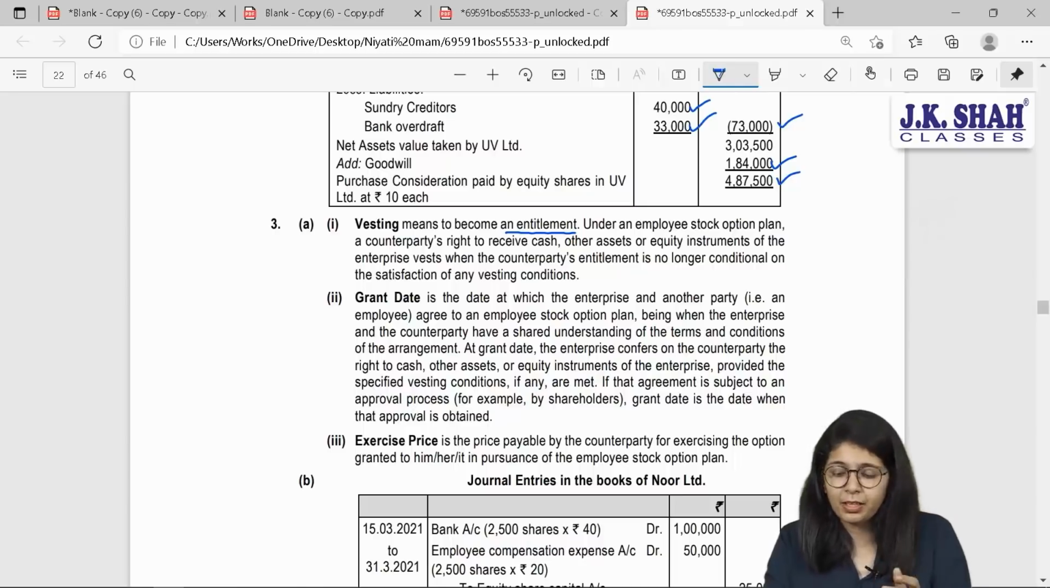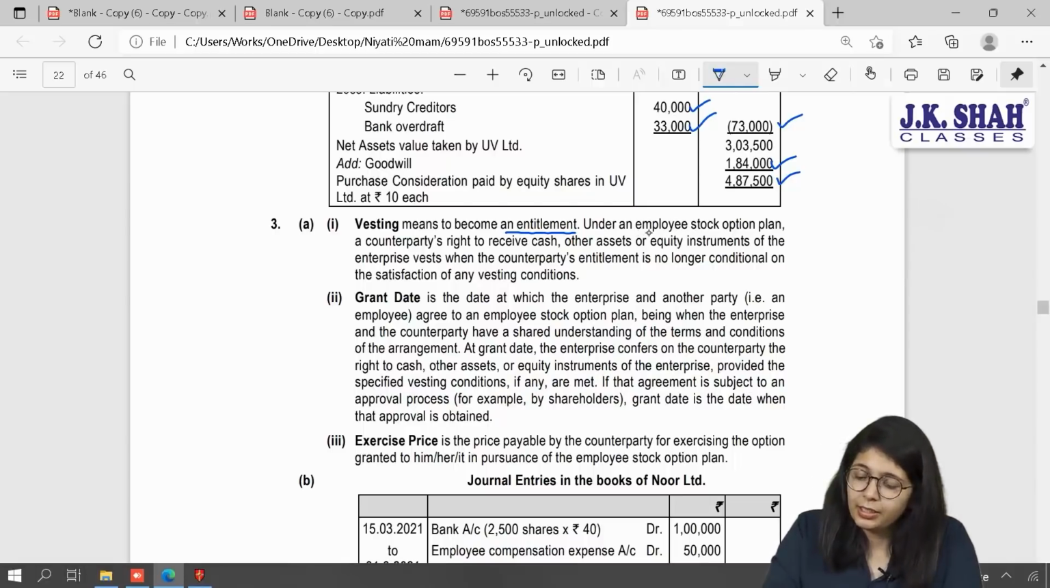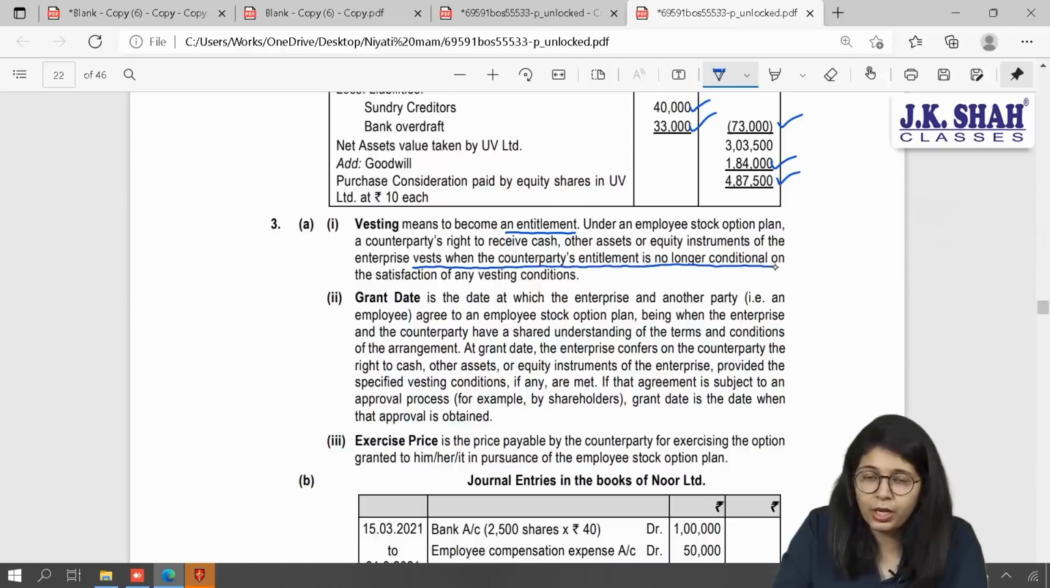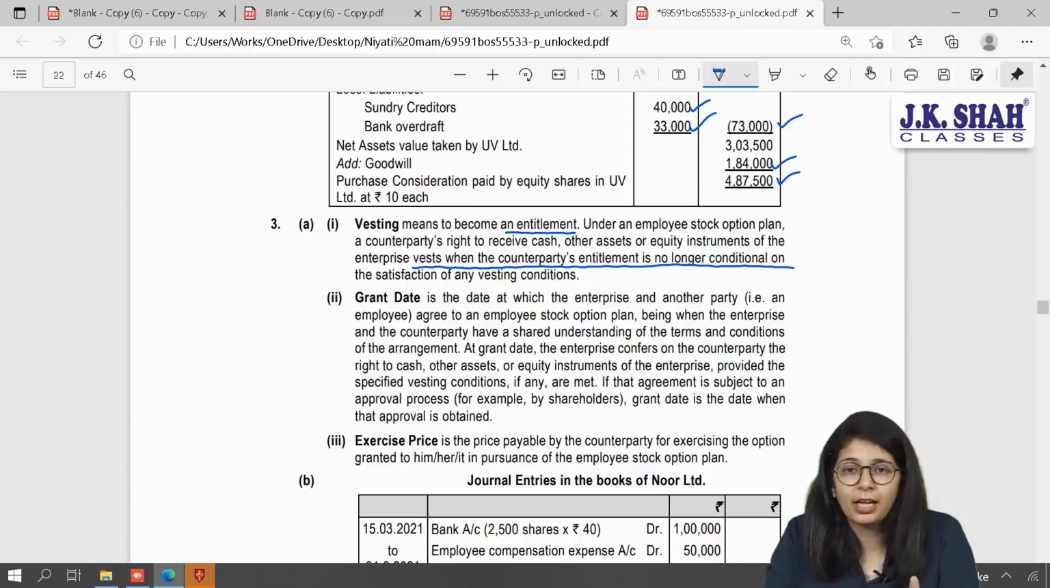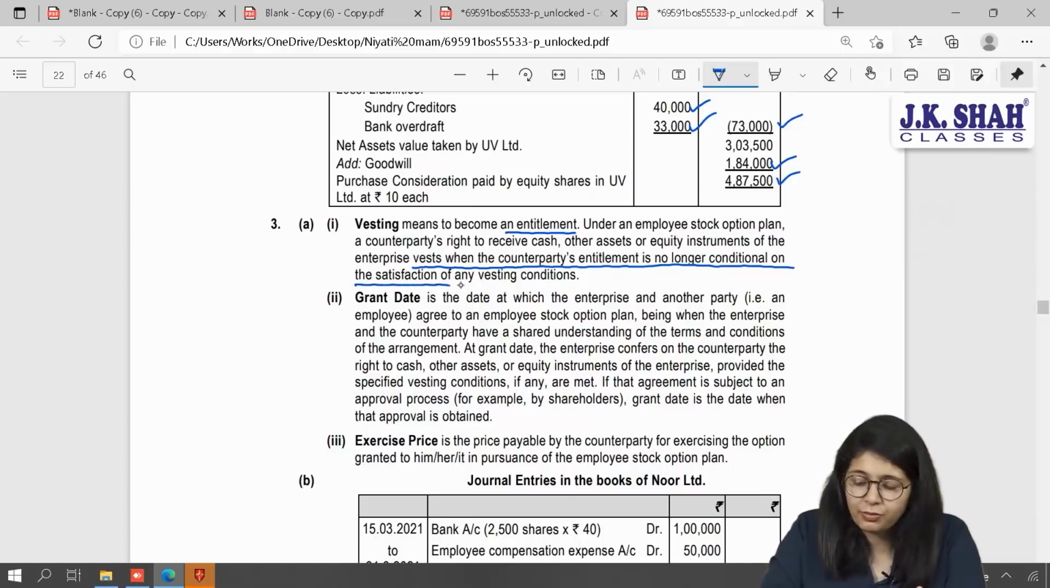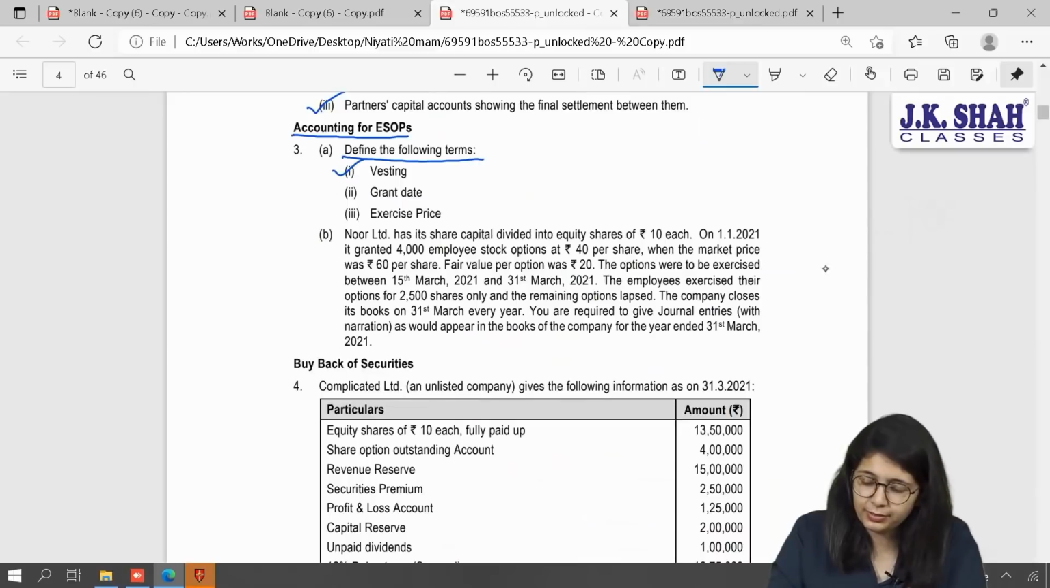That depends upon employees. But whether they will be entitled to get that share or not will depend upon the vesting period. They have mentioned under an ESOP plan, a counterparty's right to receive cash or other assets or equity instrument of the enterprise vests when the counterparty's entitlement is no longer conditional. What do you mean by being no longer conditional? Meaning that it is fulfilled on satisfaction of the vesting conditions. You need to satisfy the condition and fulfill your duties in order to get the shares.